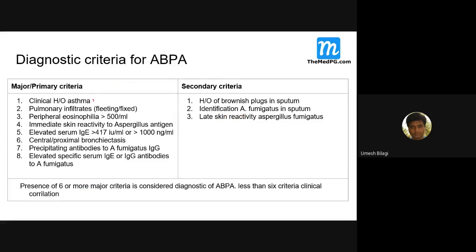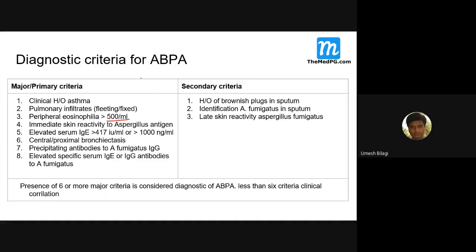Clinical history suggestive of asthma is a major criteria. Pulmonary infiltrates can be fixed at one place, or they can be fleeting. Today it will be seen in one place, tomorrow in some other place, fleeting type. Where else do you get fleeting type of joint pain? Acute rheumatic fever. Yes. Fleeting infiltrates, and peripheral eosinophilia more than 500 per ml.